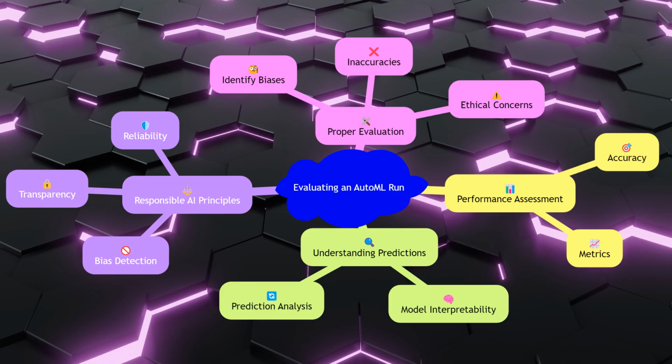Evaluating an AutoML run is crucial to ensure that the models generated are not only accurate, but also fair, transparent, and reliable. This involves assessing the performance of the model, understanding its predictions, and ensuring it adheres to responsible AI principles. Proper evaluation helps in identifying any biases, inaccuracies, or ethical concerns that might arise from the model's deployment.